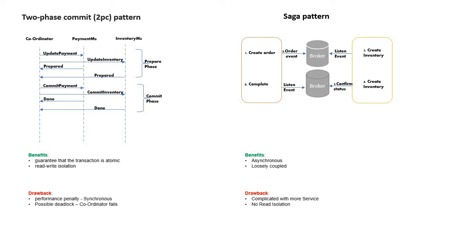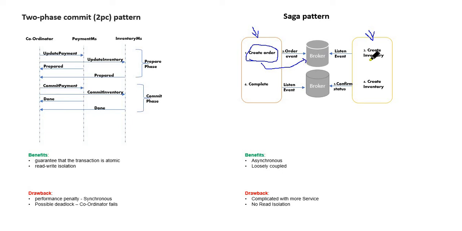Let's say this is my order microservice and this is my inventory microservice. When I submit any transaction, the order microservice will create the order for that transaction. Once it successfully creates the order, it will send the event to a broker.